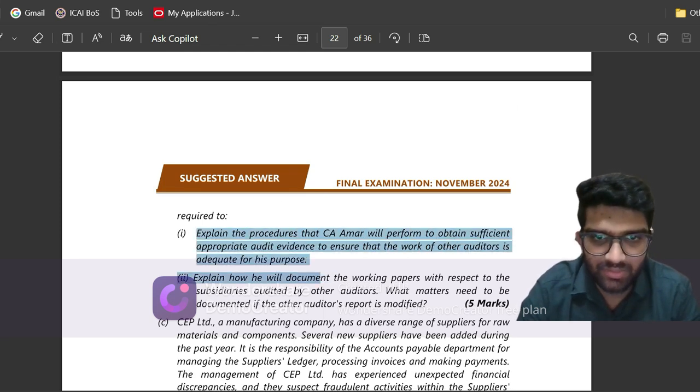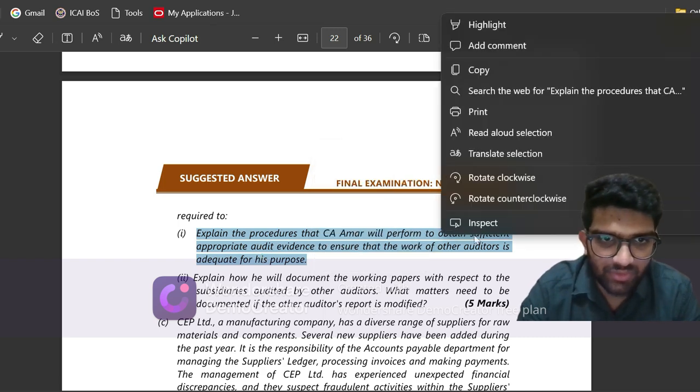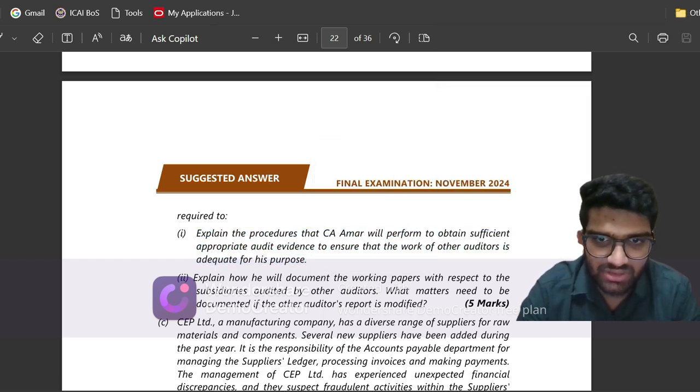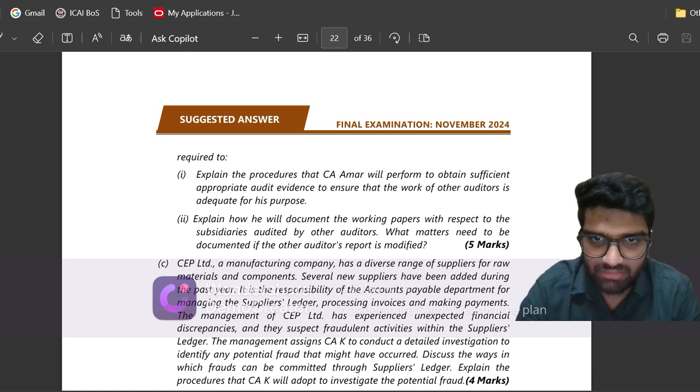Okay, this is not in documentation. So yes, it is an important question. Explain the procedures that CAMR will perform to obtain sufficient appropriate audit evidence to ensure that the work is adequate. Okay, an important question. Then explain how we actually document the working papers.